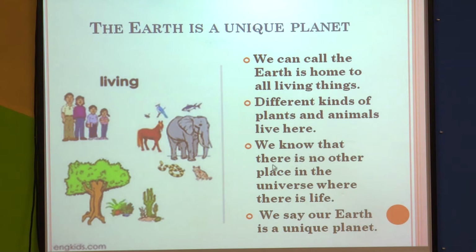We know that there is no other place in the universe where there is life. So that is why we say that our Earth is a unique planet. Understood? Next one.